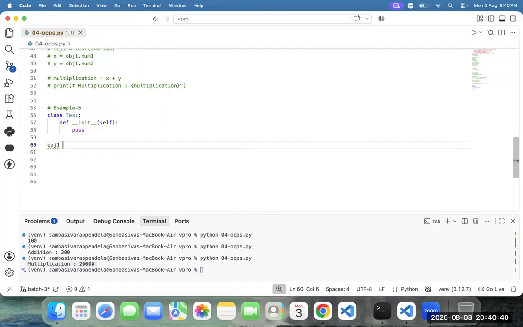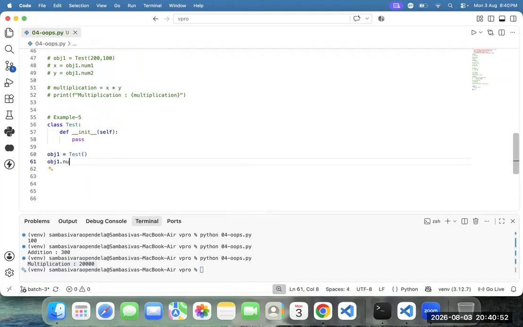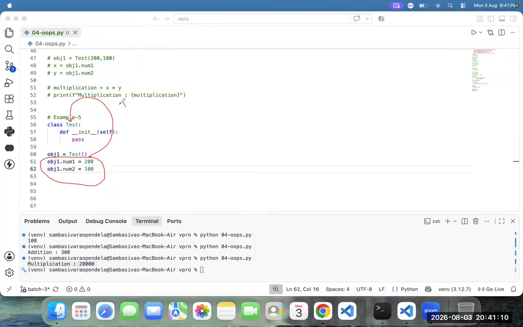How to create the object? obj1 equal to Tester. Now also you can create instance variables. obj1.num1 equal to 200. obj1.num2 equal to 100. These two variables are added to Tester just like instance variables.